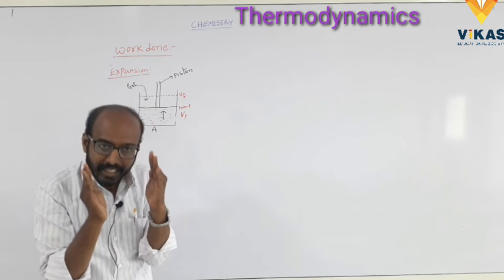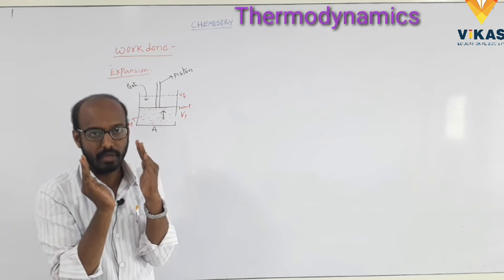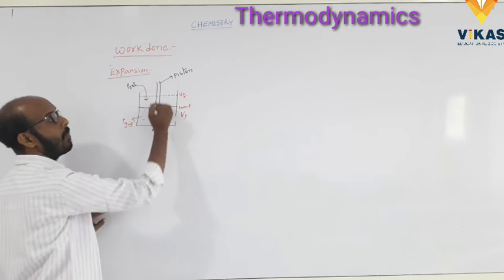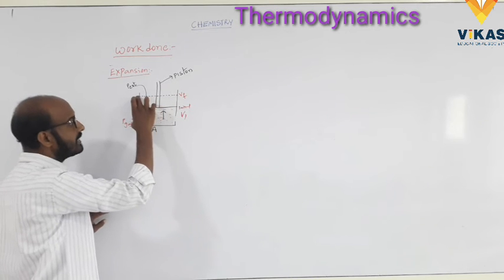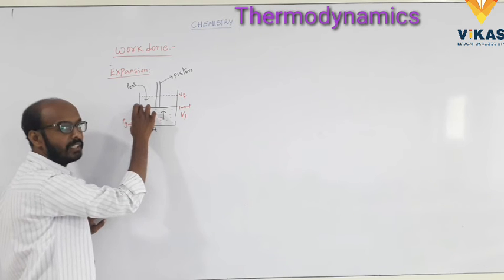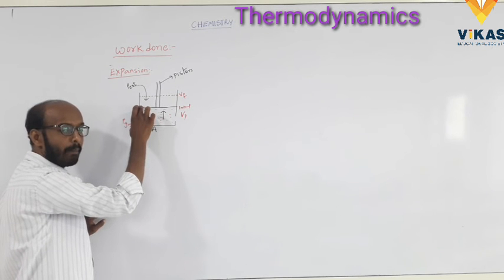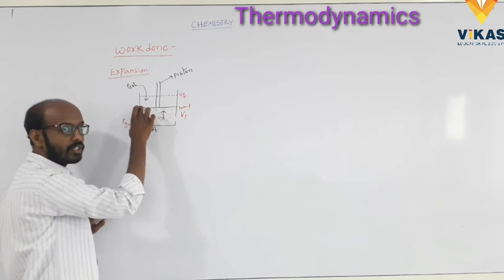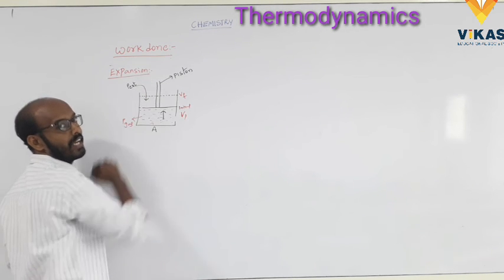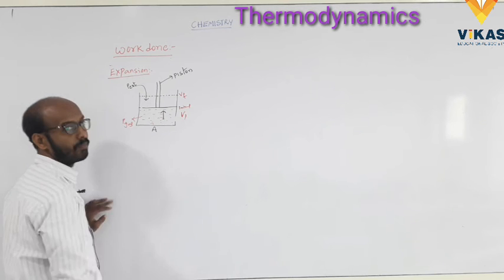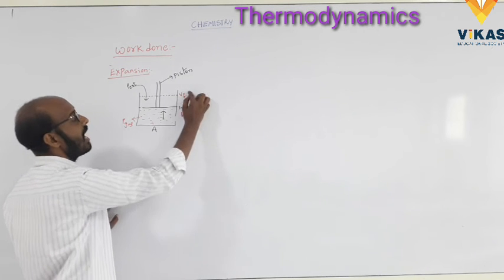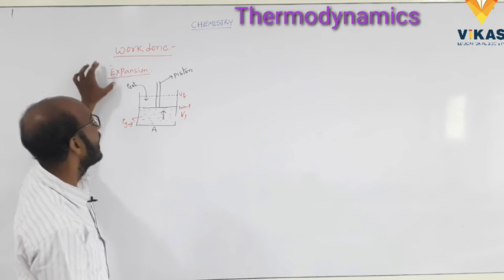So that container of gas molecules moves the piston in the upward direction. So this is the expansion. This is the volume of the cylinder. But when I apply pressure, the piston moves upward, and there is a change in the volume. That is called Vi and Vf, meaning V initial and V final. That is called expansion.